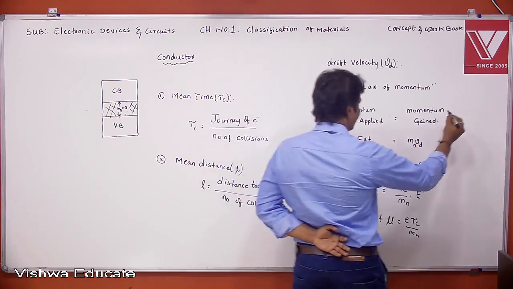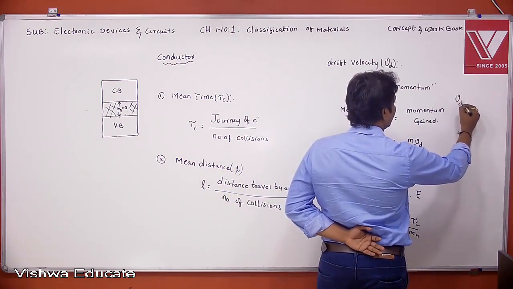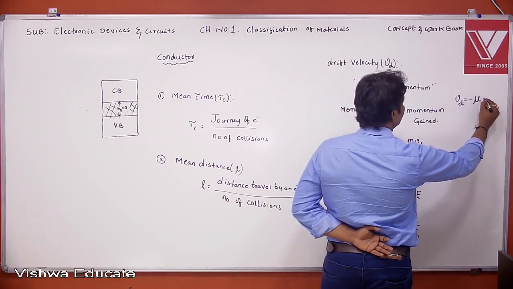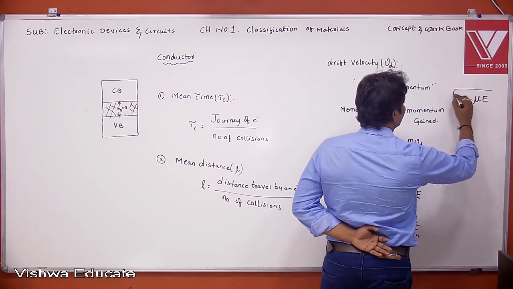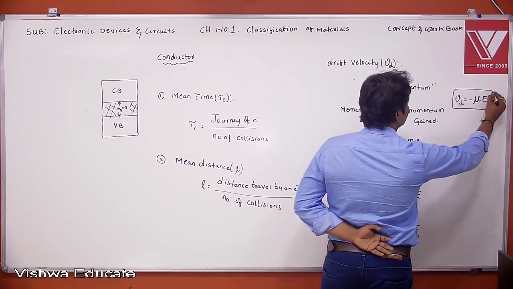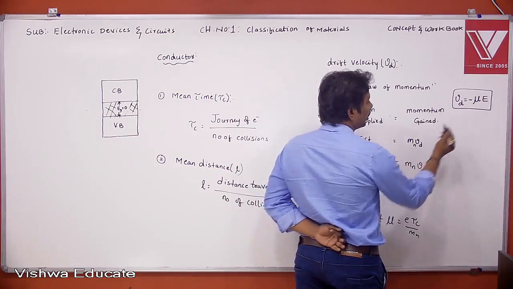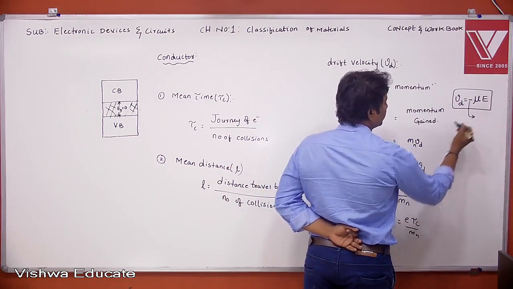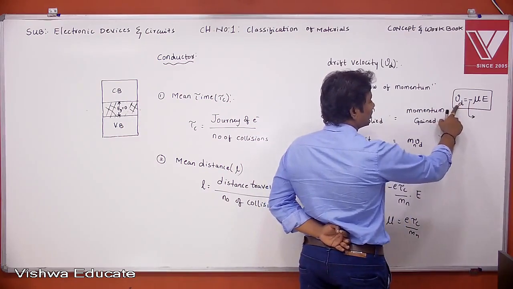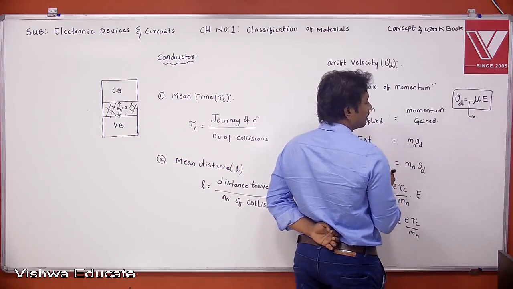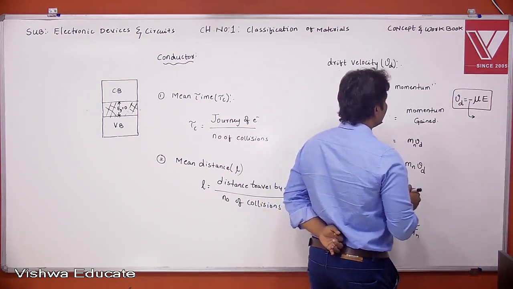Now what is drift velocity here? The drift velocity is nothing but Vd equal to minus mu into E. This is the equation of the drift velocity due to applied external electric field. Okay. Here this negative sign indicates what? Actually the direction of the velocity is opposite to the applied external electric field, right?